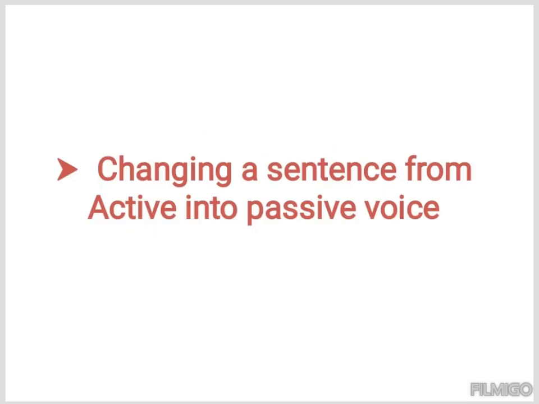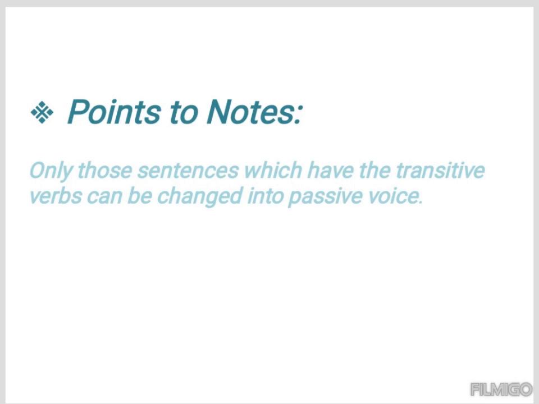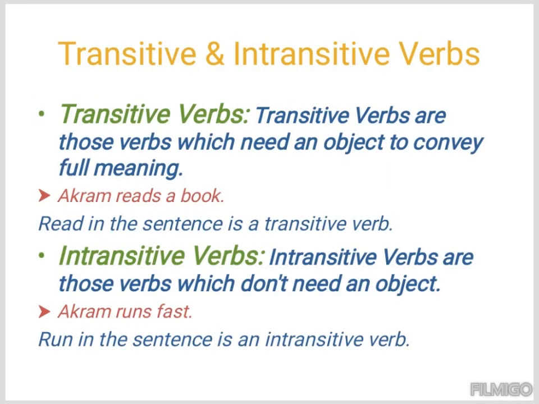Changing a sentence from active into passive voice. Point to note: only sentences which have a transitive verb can be changed into passive voice. What is a transitive verb? Transitive verbs are those verbs which need an object to convey full meaning. For example, Akram reads a book. Read in the sentence is a transitive verb. Intransitive verbs are those verbs which don't need an object. Akram runs fast. Run in the sentence is an intransitive verb.